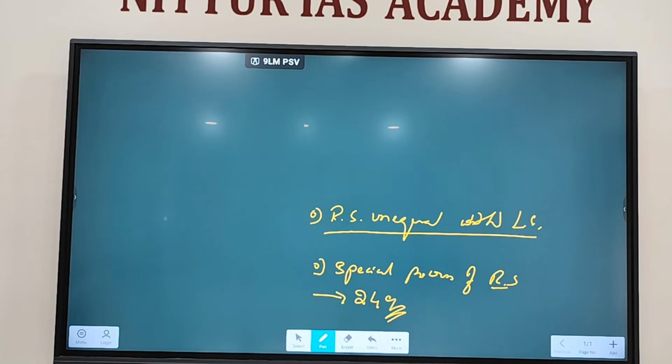Rajya Sabha can allow Parliament to make laws on state subjects. What is the exact provision?